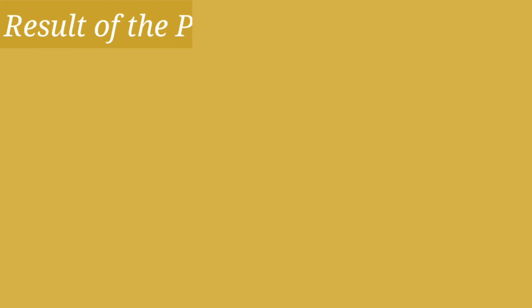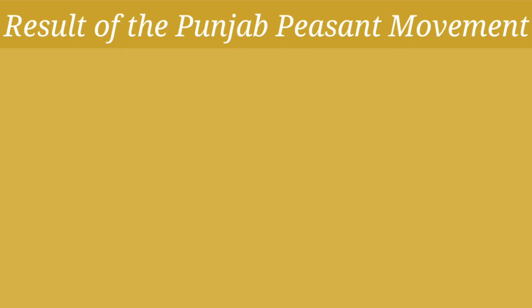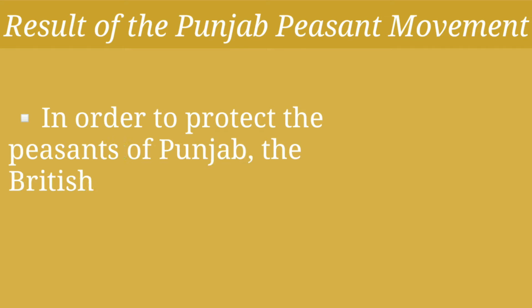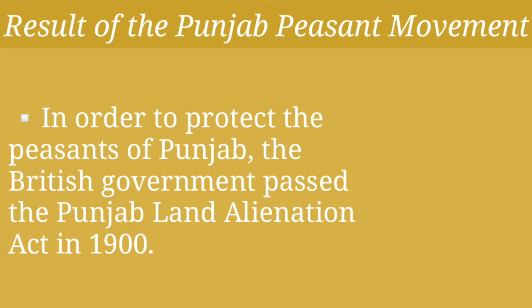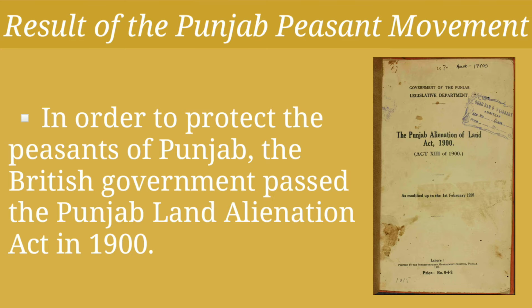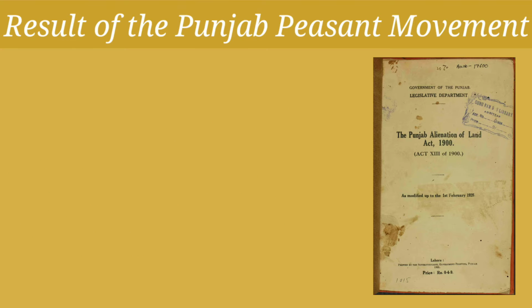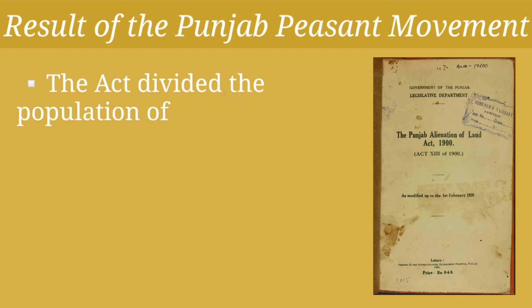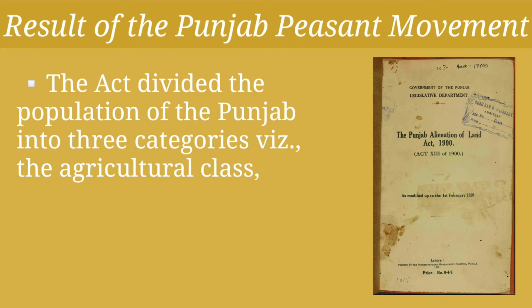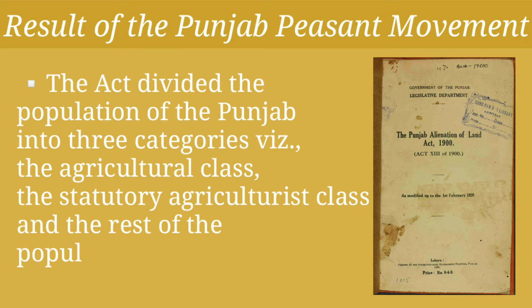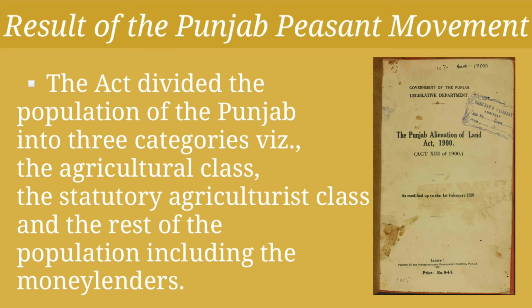Now, let's see the result of the Punjab peasant movement. Children, in order to protect the peasants of Punjab, the British government passed the Punjab Land Alienation Act in the year 1900. Now children, as per this act, the population of Punjab was divided into three categories. The first category was the agricultural class. The second category was the statutory agriculturist class. And the third category was the rest of the population, including the moneylenders. Now children, this division of the population made it easy for the British government to help the peasants.